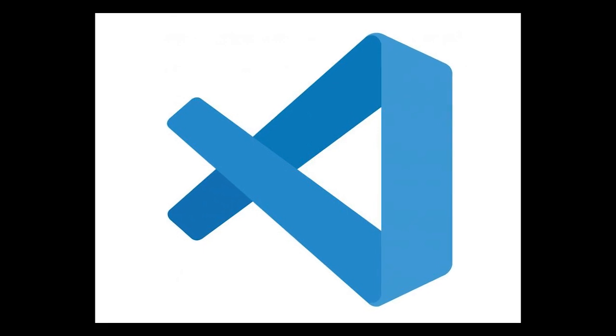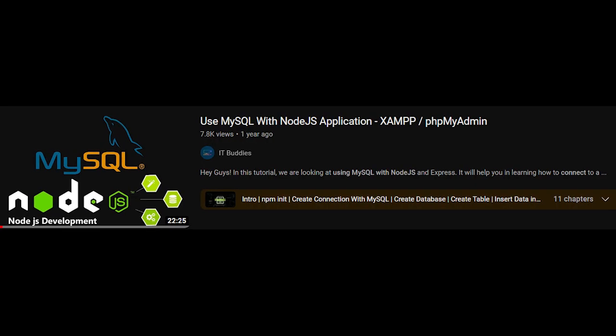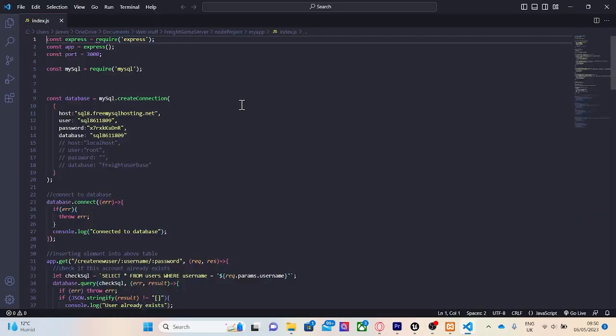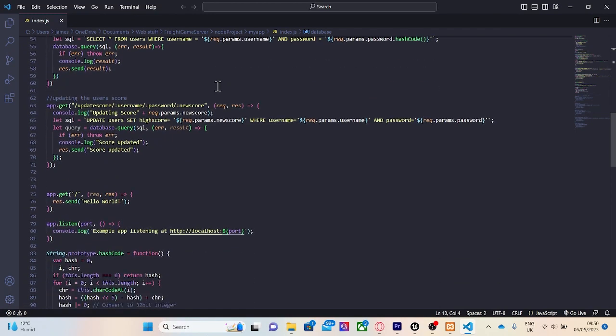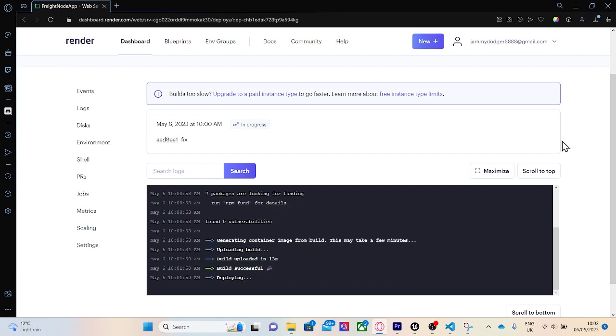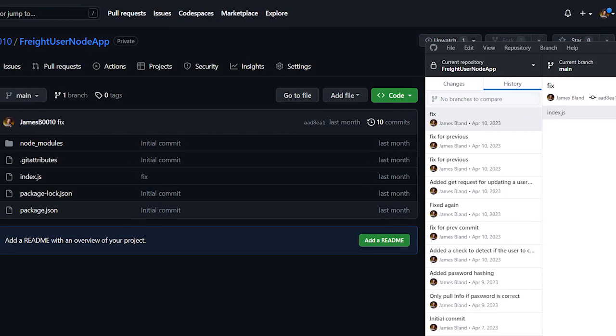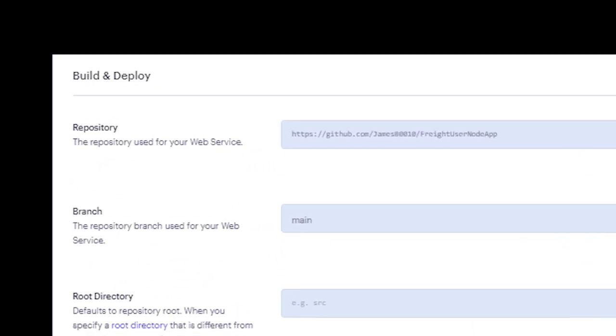I wrote the server code in Visual Studio Code and ran it using Node. I followed this tutorial to learn how to create a server which queries a database using Express and MySQL. Here's the final code for the server. I hosted the database on myfreesql.net, I hosted the server code on Render, and I created a repository to store the server code on GitHub so that Render can connect to the repository.